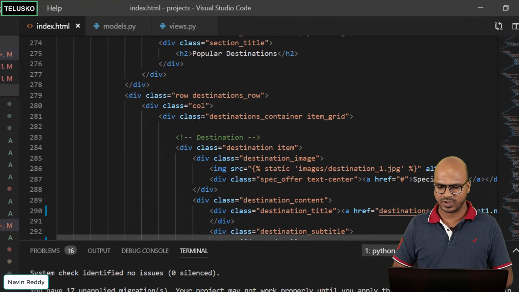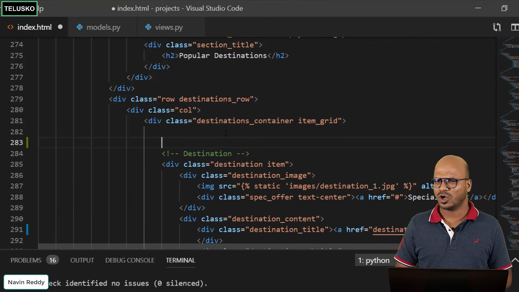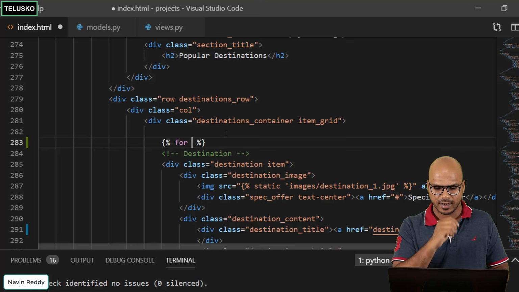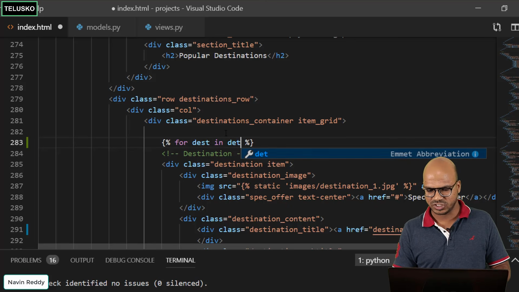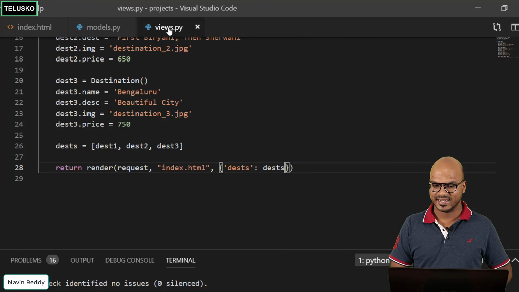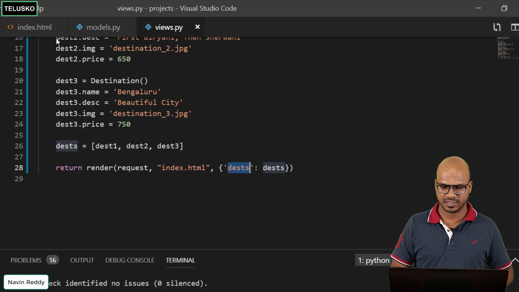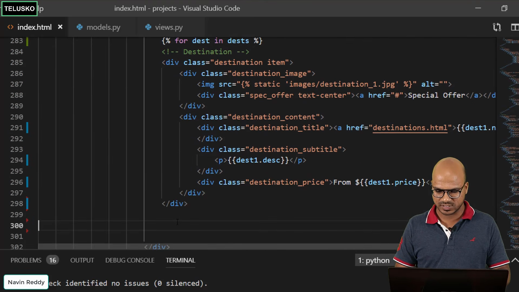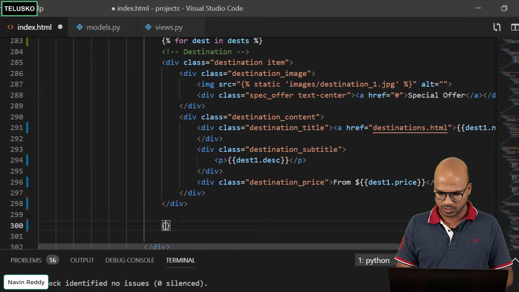Let's go back. Okay, so here I want to run a loop. So how do you use a loop here? We'll say percentage again, the Django Jinja format. And here we have to use a loop format. So we can simply say for dest in destination. If you remember the variable, this is what you're passing from the views, dests. Yes, you're passing it here. And we need to also end the for loop. So we'll say for loop ends here. And the way you can end a for loop is by using a keyword which is endfor.